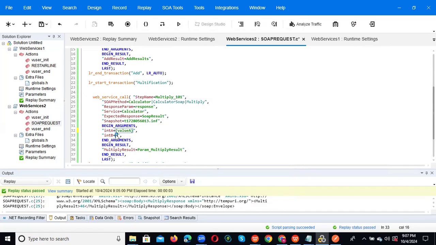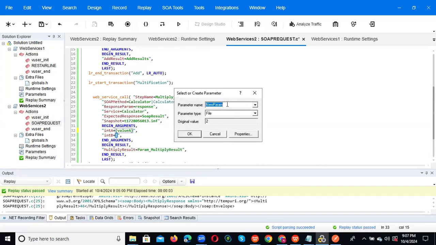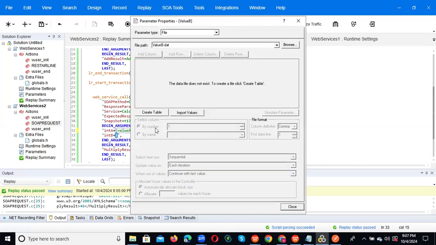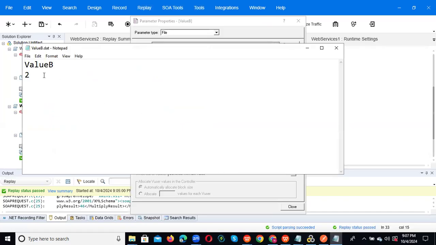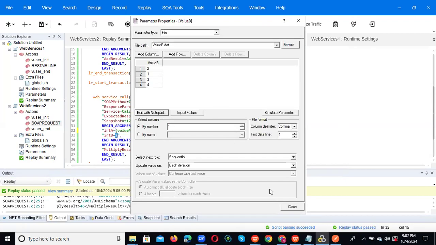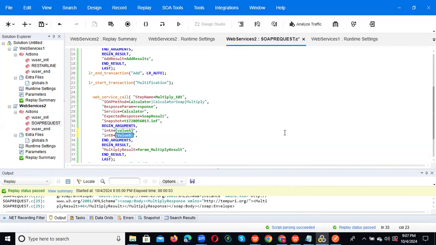Same way, we need to do value B also as a parameter. Replace with parameter, create new parameter, and give the parameter name as value B. Okay. Create table and click OK. Edit with notepad and give 1, 3, 4. Okay. Control S, save, and the data is there. Click OK.